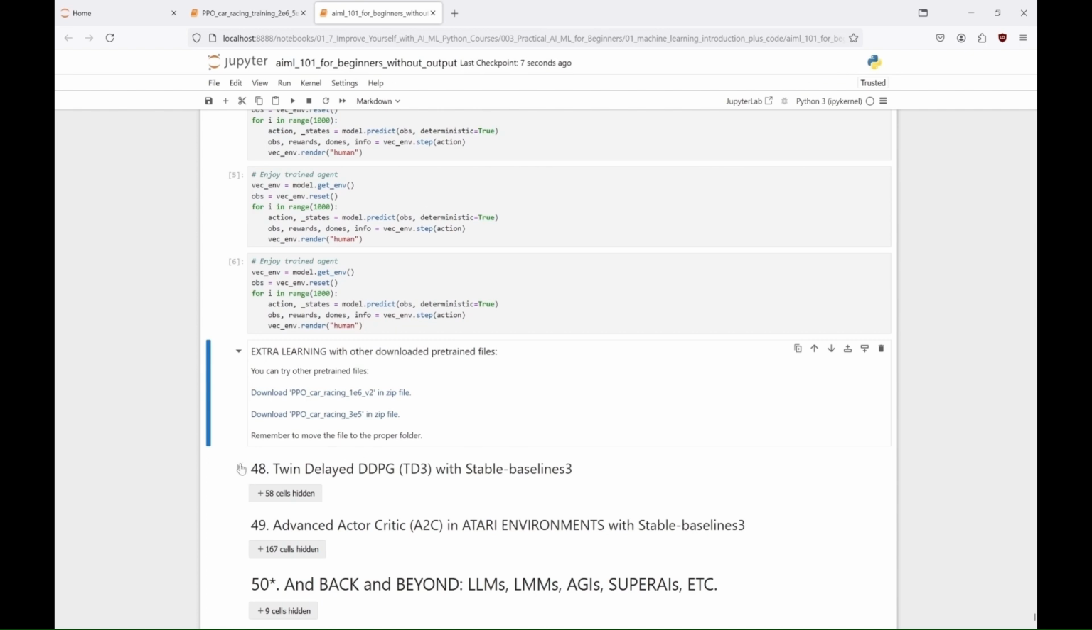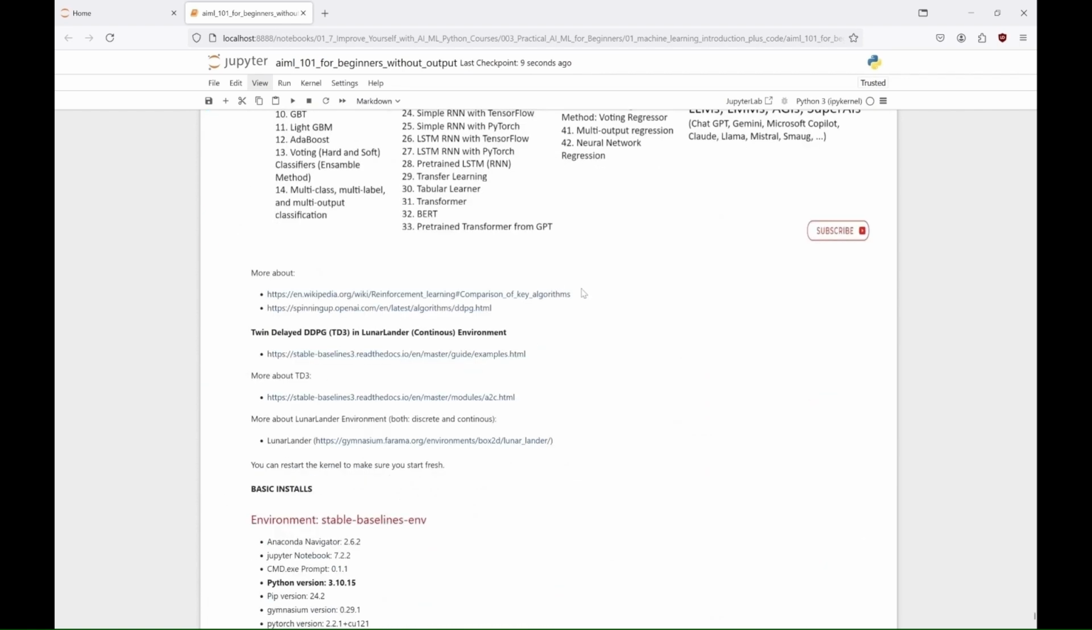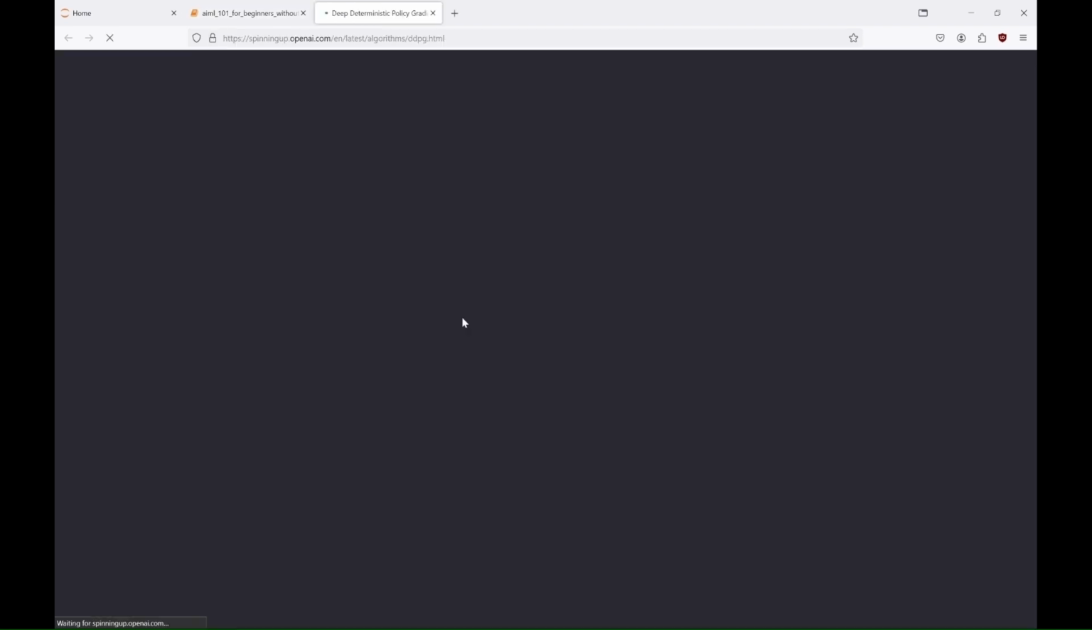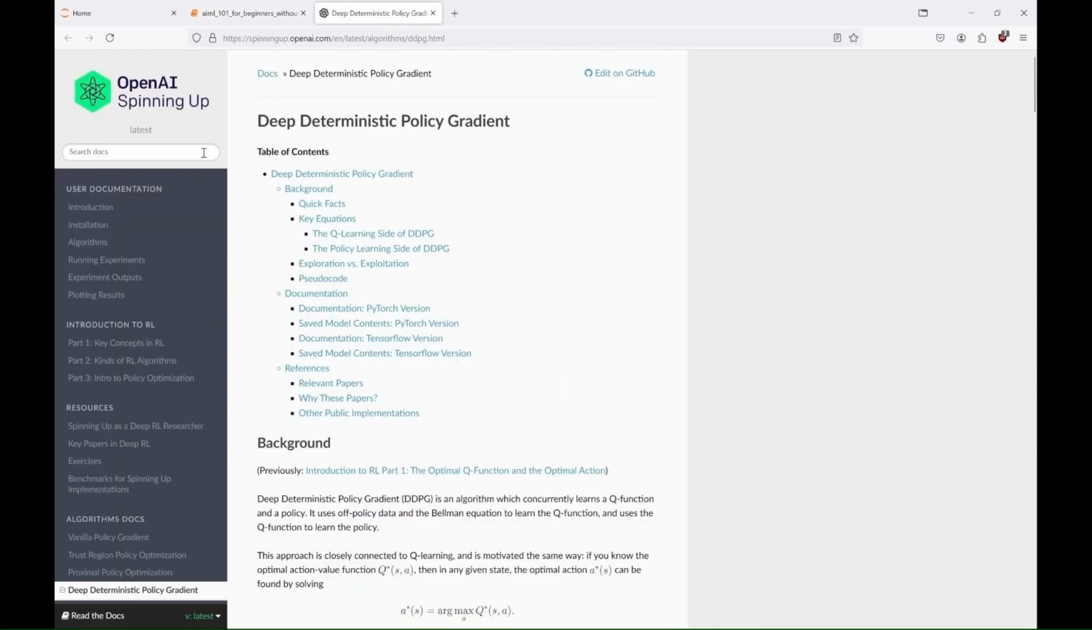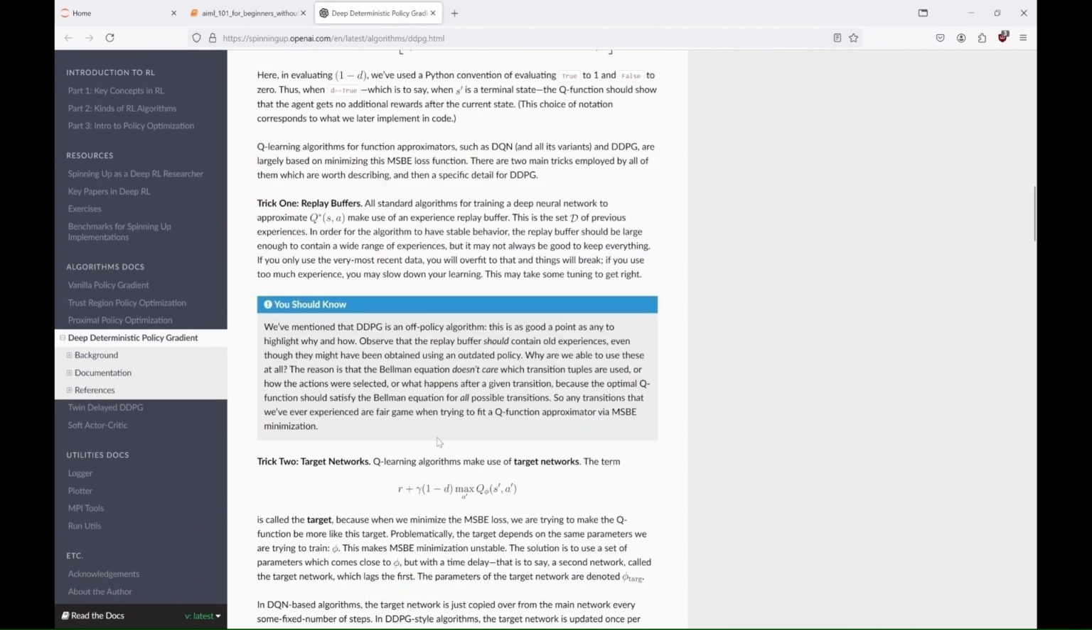So, now we can move on to the next algorithm. Twin Delayed Deep Deterministic Policy Gradient, TD3, and we'll use it in the Lunar Lander continuous environment. Like before, we'll use the example from the Stable Baselines site. But just to be aware of what we are using, TD3 was developed by Scott Fujimoto and his colleagues in 2018, specifically designed for continuous action spaces.